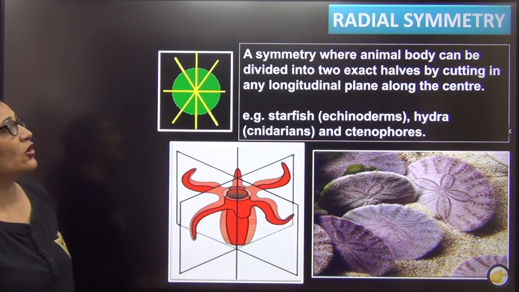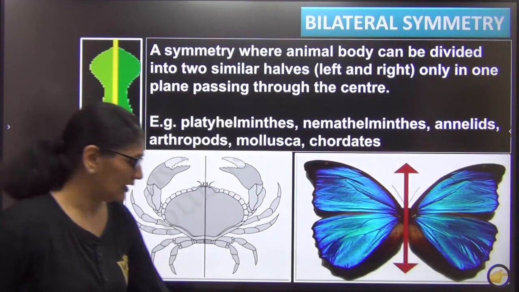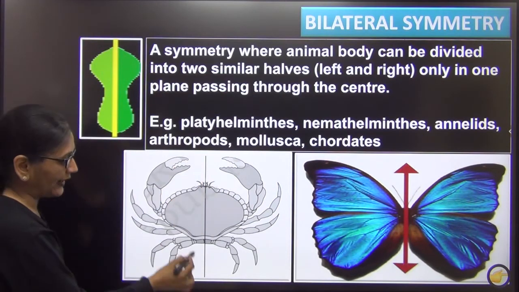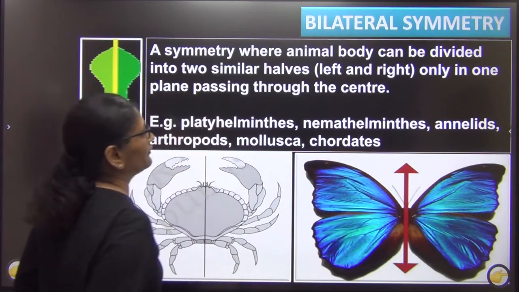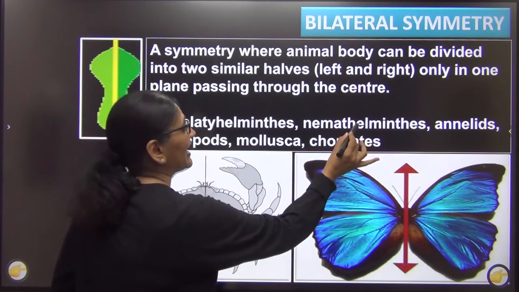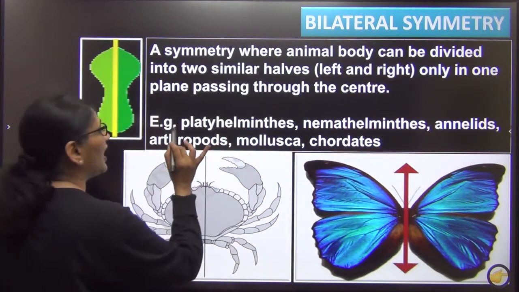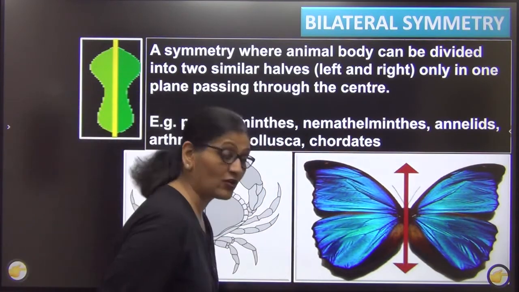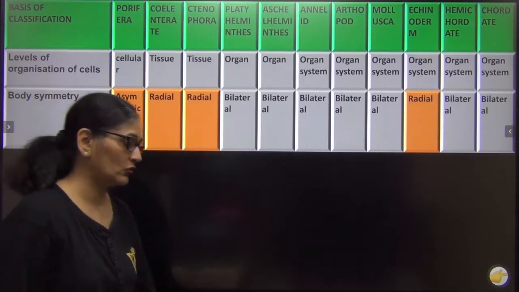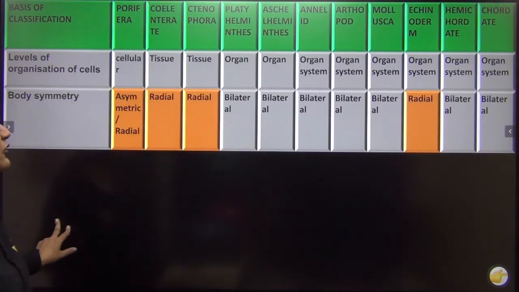And the third is your bilaterally symmetrical. Just see, I have shown some diagrams. Only one plane. Say look at this crab, say look at this butterfly. So these animals, they include platyhelminth, aschelminth, annelid, arthropod, mollusca and chordates. You will say, ma'am, this was little too much. So don't worry, I have this table for you.